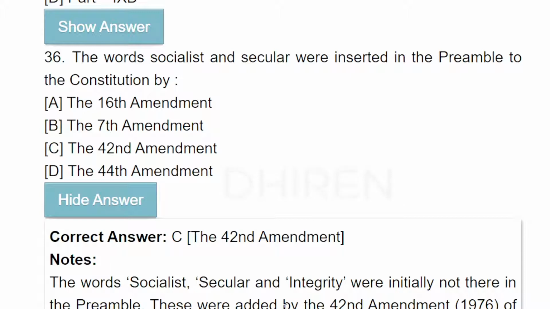They were added by the 42nd Amendment Act 1976. Through this amendment, the words socialist and secular were added between the words sovereign and democratic, and the words unity of the nation were changed to unity and integrity of the nation.